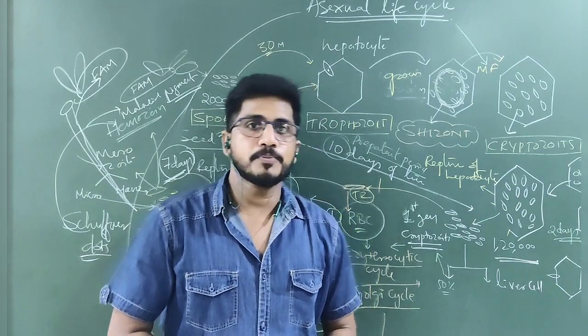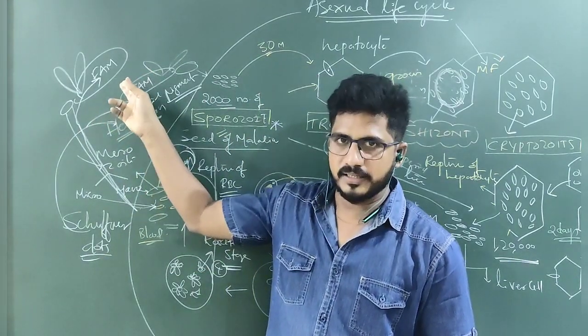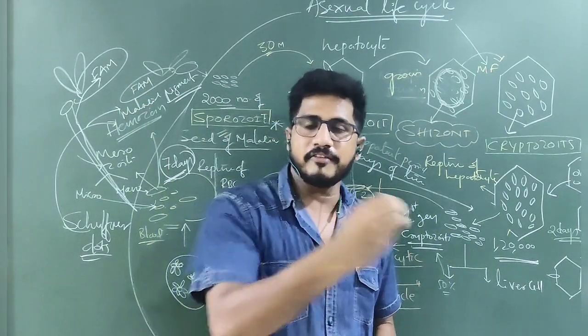So what is left? Sporogony. Where does sporogony take place? In the female Anopheles mosquito gut. That is called the sexual life cycle of Plasmodium, or malaria, in the female Anopheles mosquito.